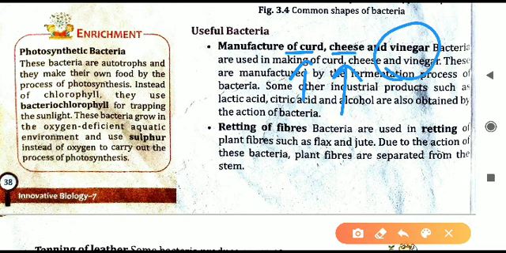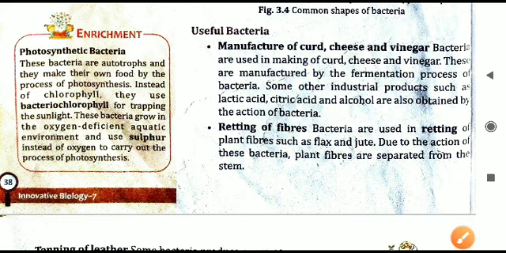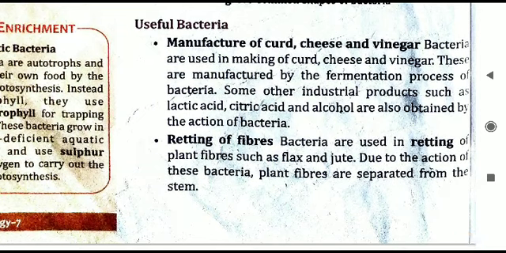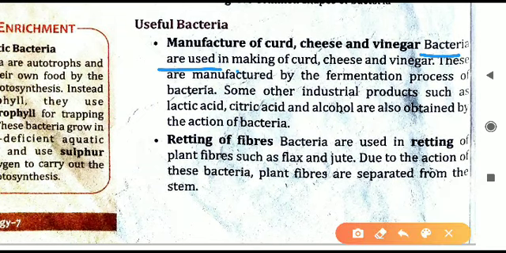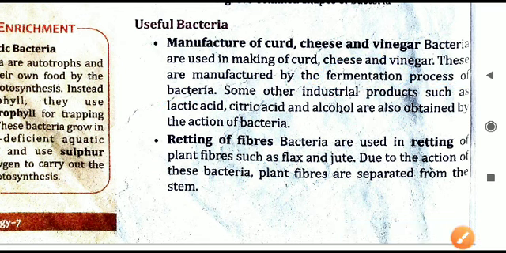Also we can prepare vinegar. Vinegar in Hindi is called sirka. Vinegar is also made using bacteria only. So that is what is given here. Bacteria are used in making curd, cheese and vinegar. By what process? The process by which it is made is called fermentation. Fermentation of bacteria is a long chemical process. In a later class in chemistry, in the same class 7th only, you will learn about fermentation in detail. Fermentation is a process by which milk can be converted to curd and cheese with the help of certain bacteria.